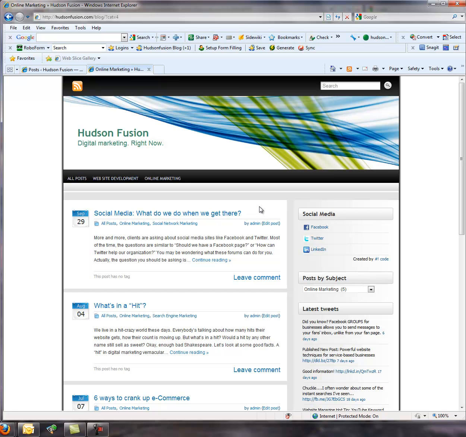Tags are just, if you think of them more as keywords, then it makes sense. You couldn't possibly create enough categories to apply to every single blog post without making a mess of your navigation. So while categories are broad, tags can be specific.